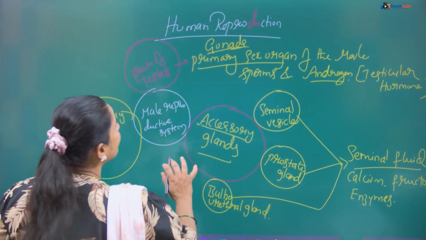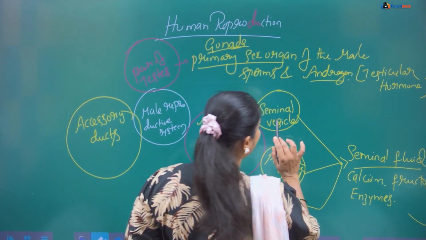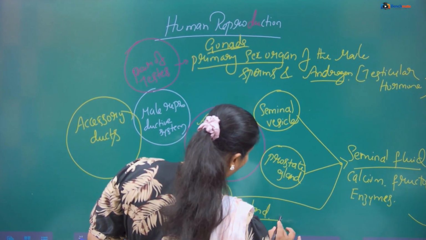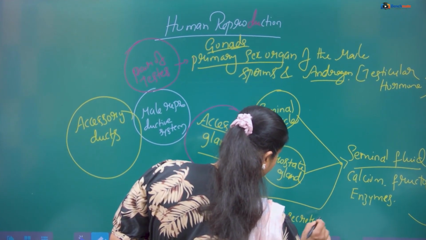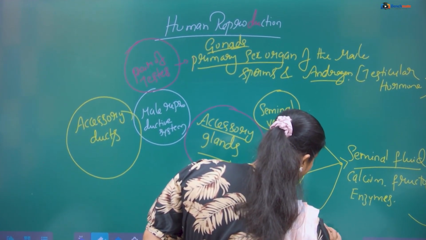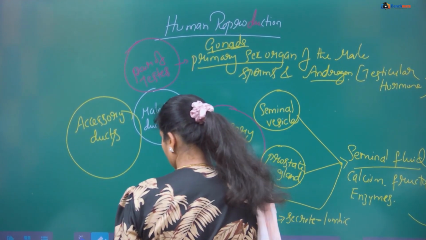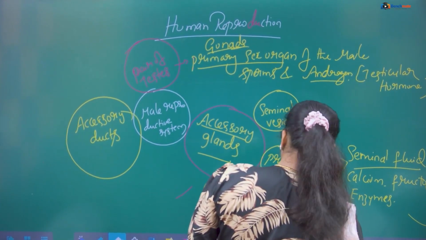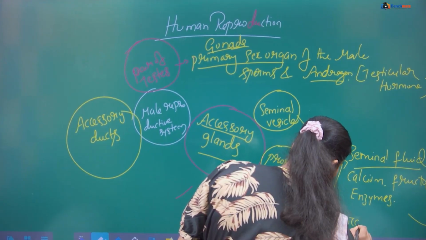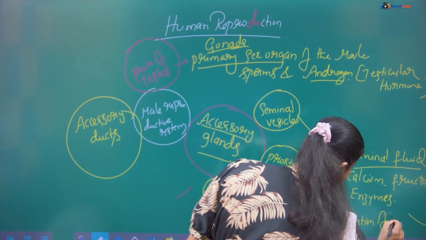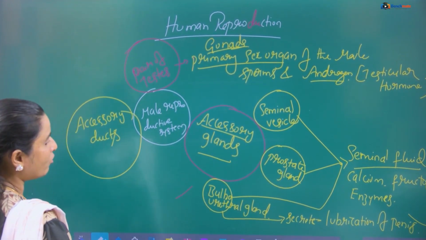With regard to the accessory glands, you have to remember this. And the bulbourethral gland secretion is important for the lubrication of the penis during copulation.